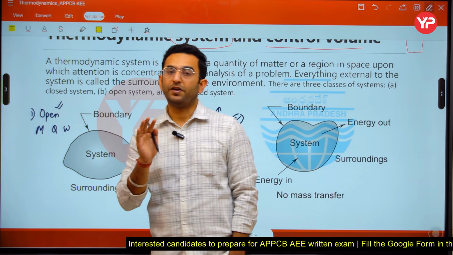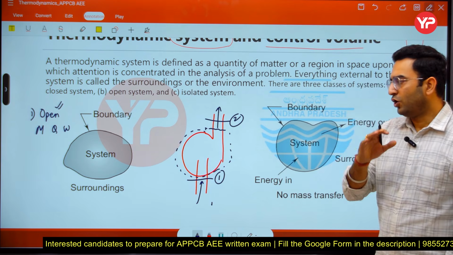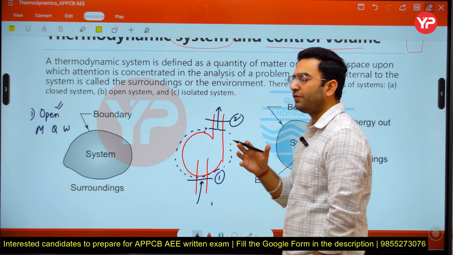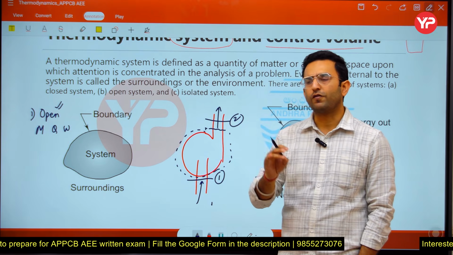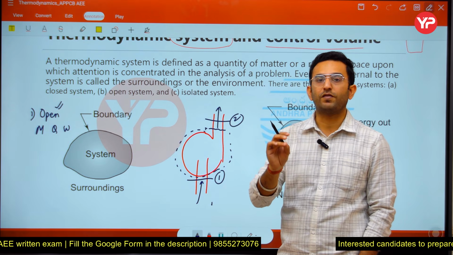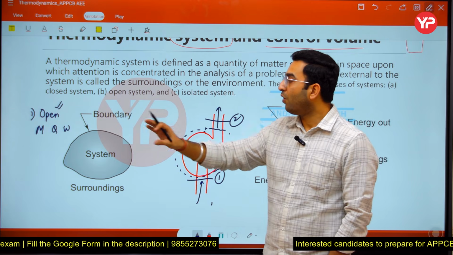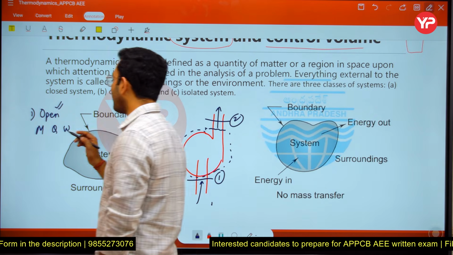All 3 modes of interaction take place in the case of an open system. In the universe, most of the devices which we use practically are examples of open systems only. For example, if we talk about the pump, compressor, turbine, boiler, evaporator, superheater, preheater, all are examples of open systems only. So this is the first type.